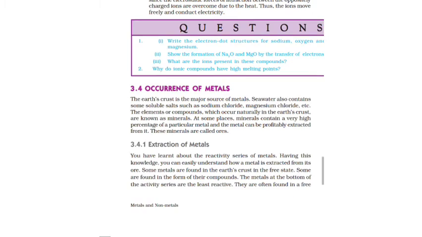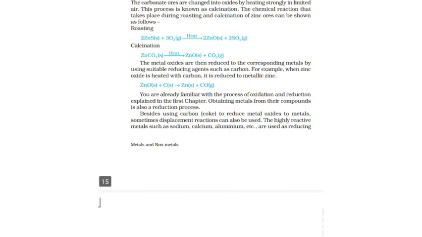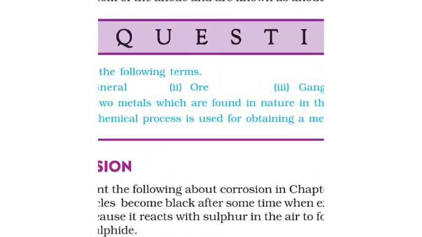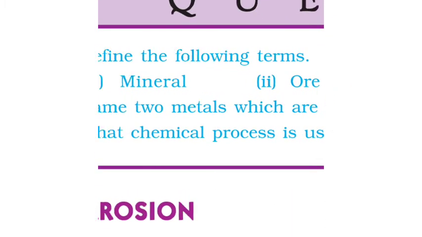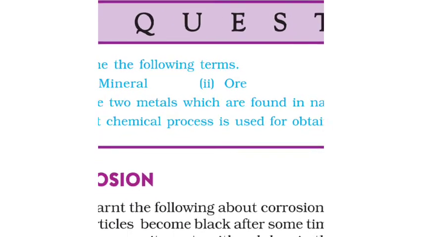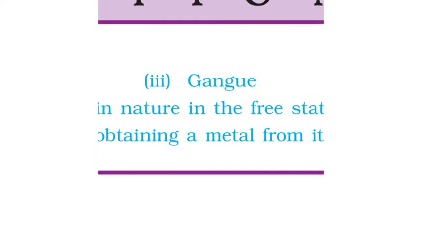The following terms: minerals, ores and gangue. I already discussed that, but again I am repeating. Minerals are the naturally occurring compounds of metals, which earthly materials are called minerals. Ores are the minerals from which a metal can be extracted on a commercial scale, economically and easily, like bauxite, clay. Now gangue: ores usually contain large quantities of unwanted earthy material, that is impurities in ores. Such unwanted earthy materials, that is impurities, are called gangue.